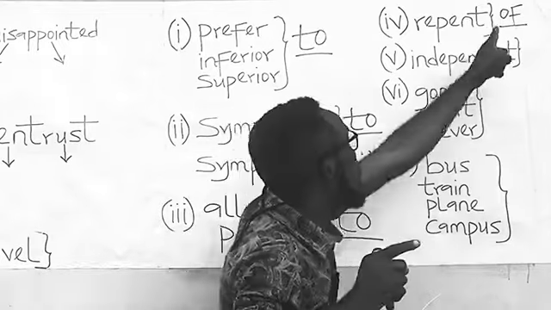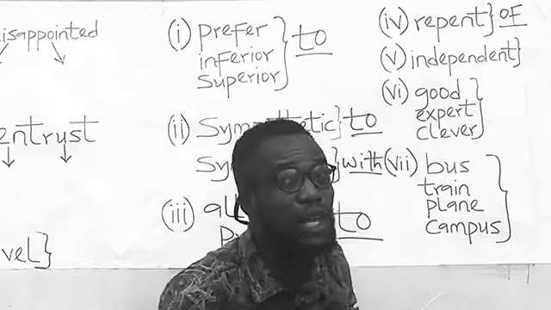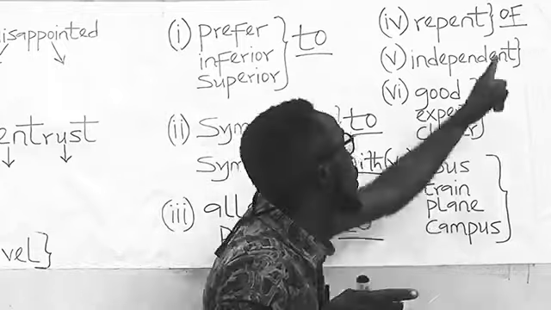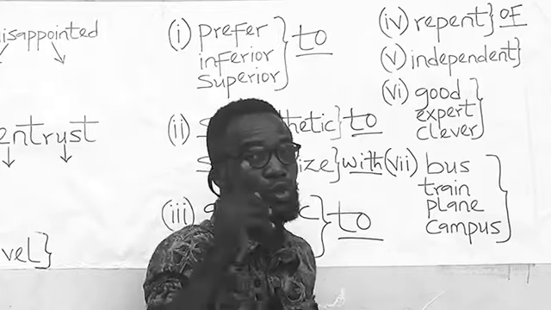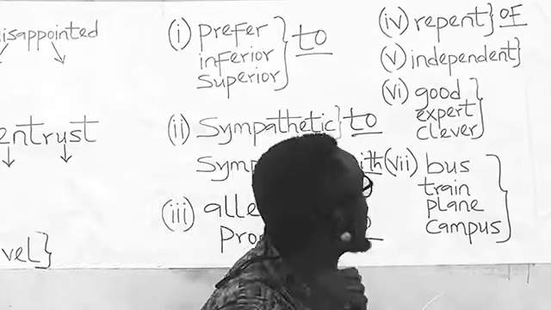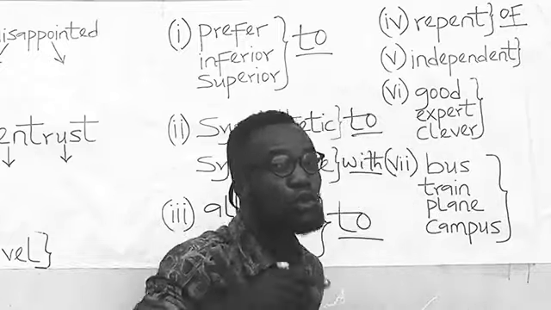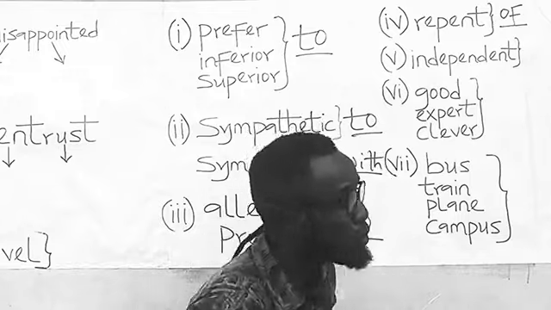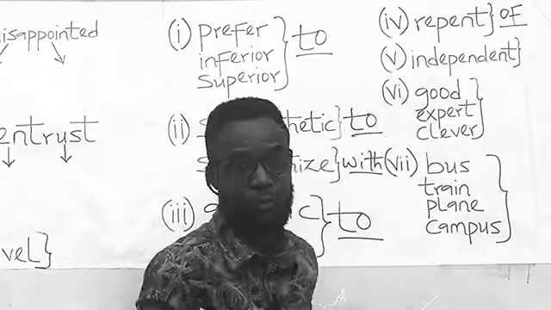You repent of something. You don't repent from something. For example, he repented of his sins, not from his sins. Another example, he repented of smoking, not from smoking. So the word repent carries the preposition of and not from.